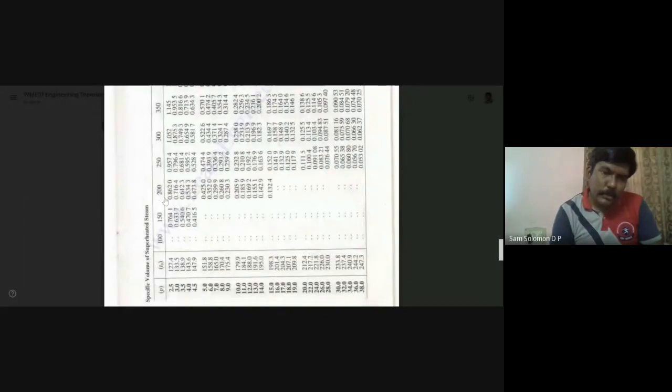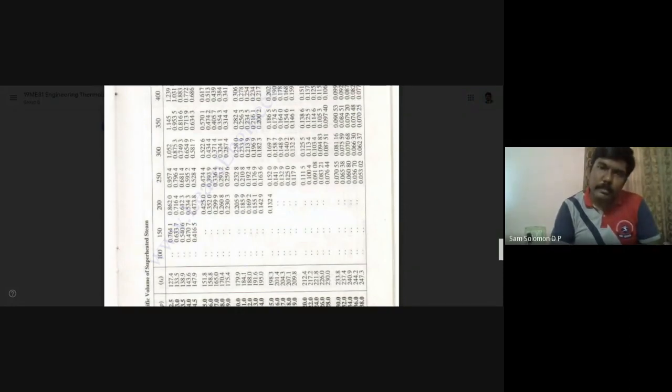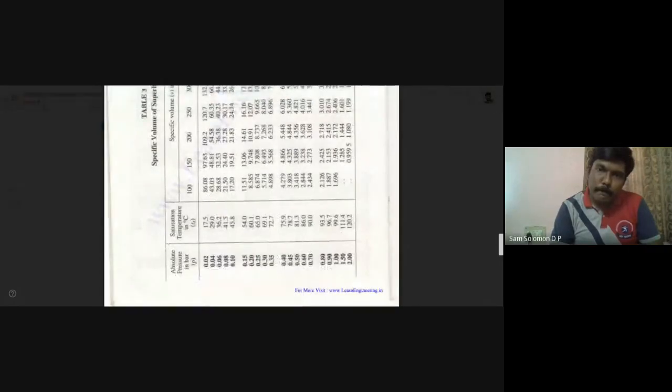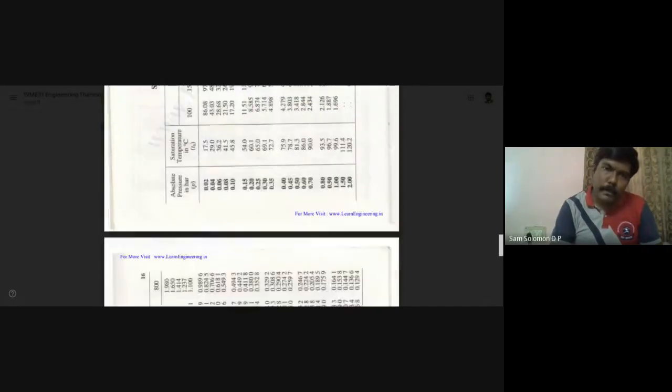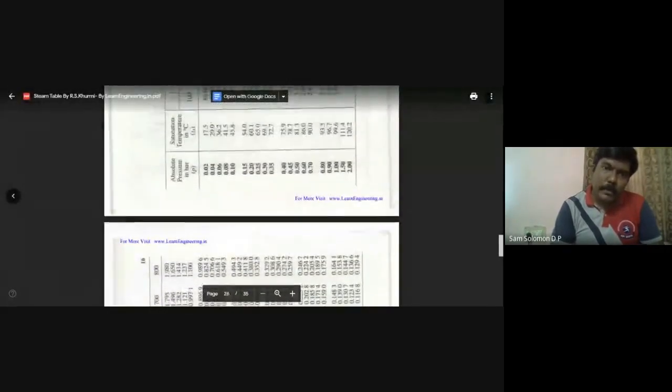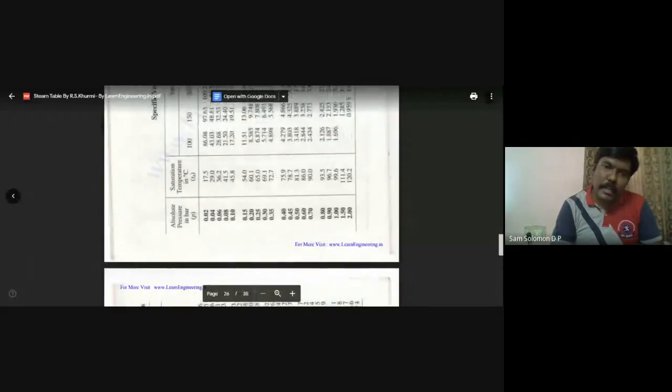So 200 degrees centigrade is the reference. Pressure we can't use. Why?